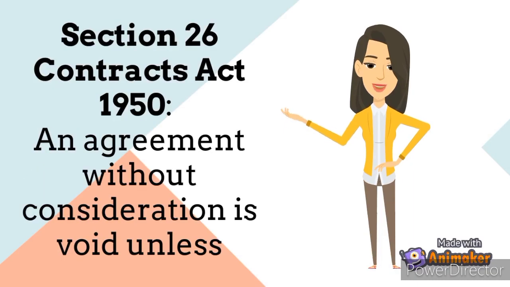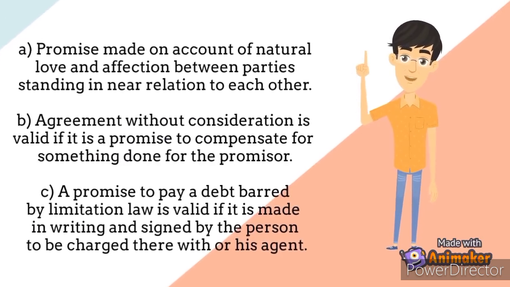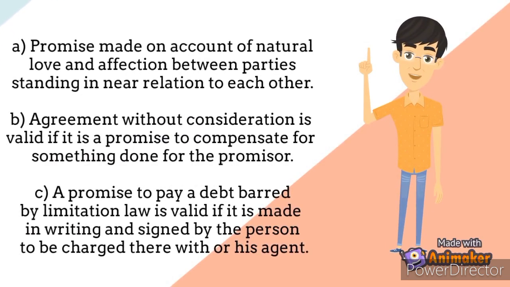Section 26 Contracts Act 1950. An agreement without consideration is void unless: A. a promise made on account of natural love and affection between parties standing in near relation to each other. B. An agreement without consideration is valid if it is a promise to compensate for something done for the promisor. C. A promise to pay a debt barred by limitation law is valid if it is made in writing and signed by the person to be charged therewith or his agent.